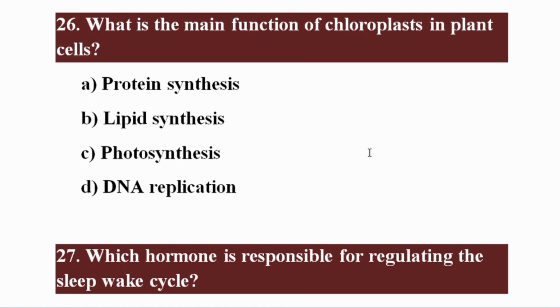What is the main function of chloroplast in plant cells? The right option is Charlie, photosynthesis. Chloroplasts are involved in photosynthesis.